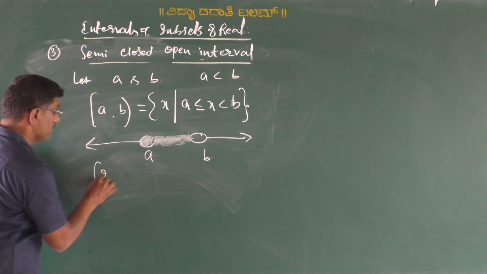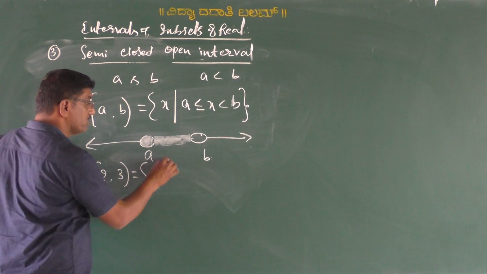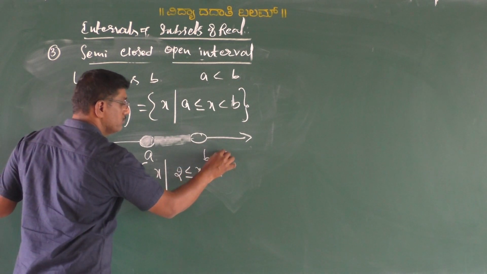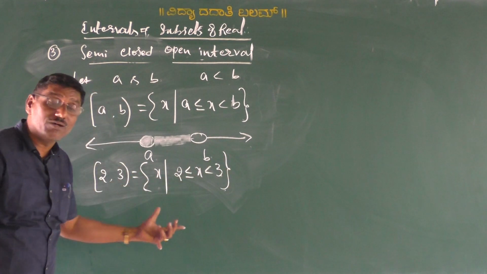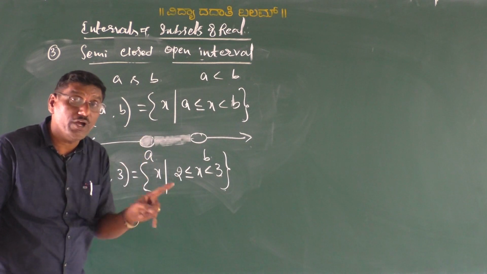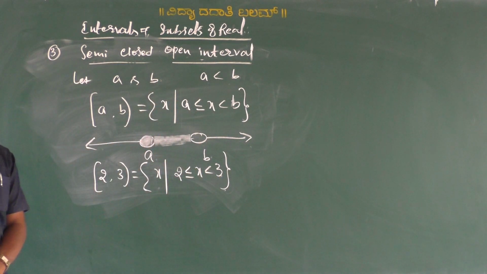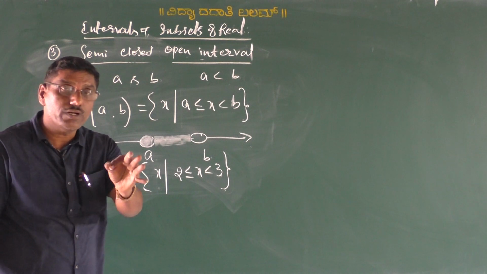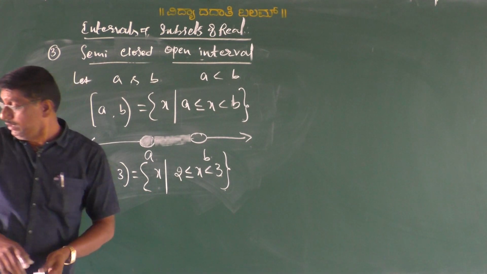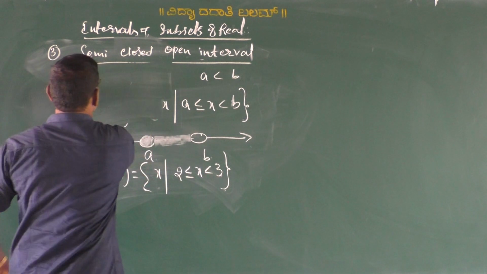Example, the semi-closed open interval, set of all real numbers x such that 2 is less than or equal to x less than 3. That means set of all real numbers lying between 2 and 3 including the end point 2 and excluding the end point 3. I think, are you understood all 4 different types of intervals? Yes, my dear students. Yes? Okay. Now we have to move to another concept.